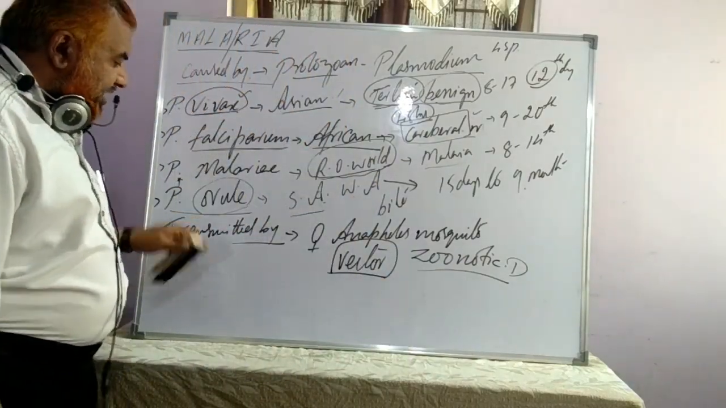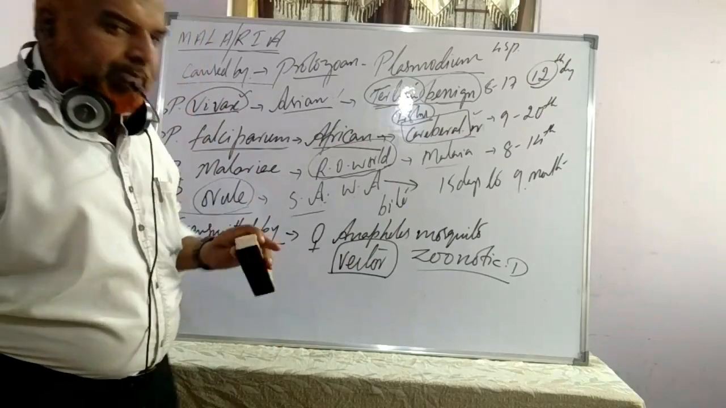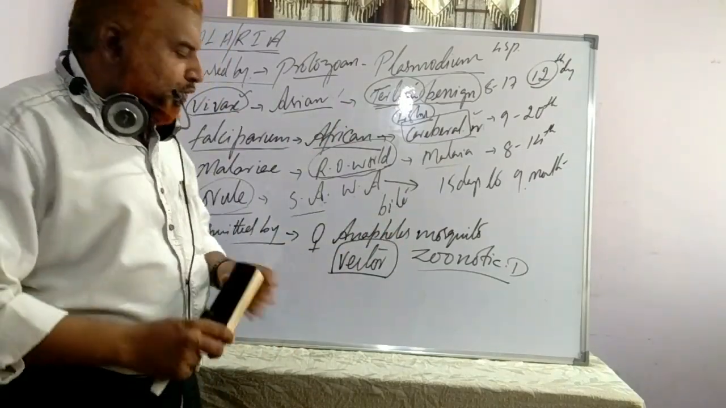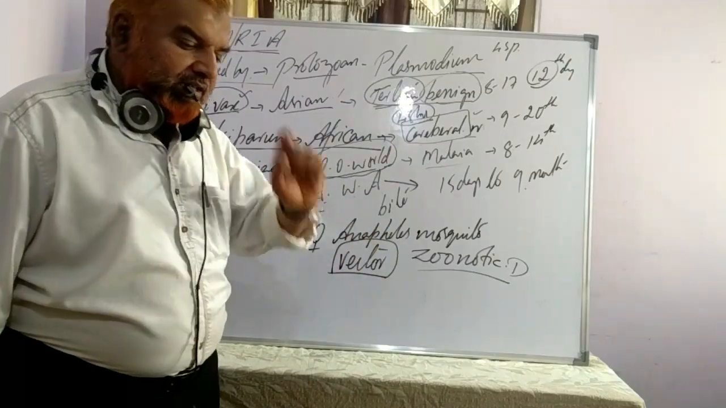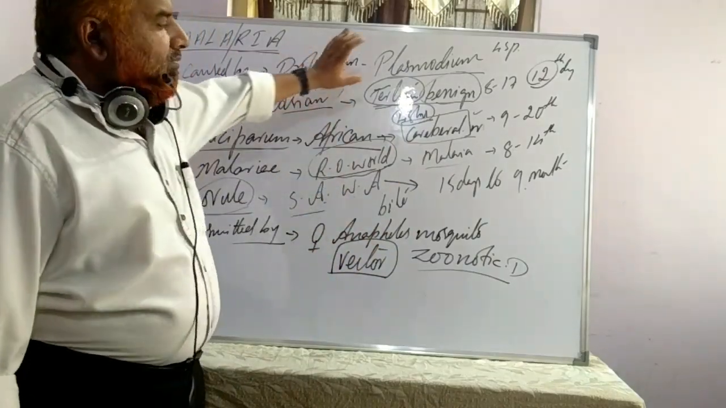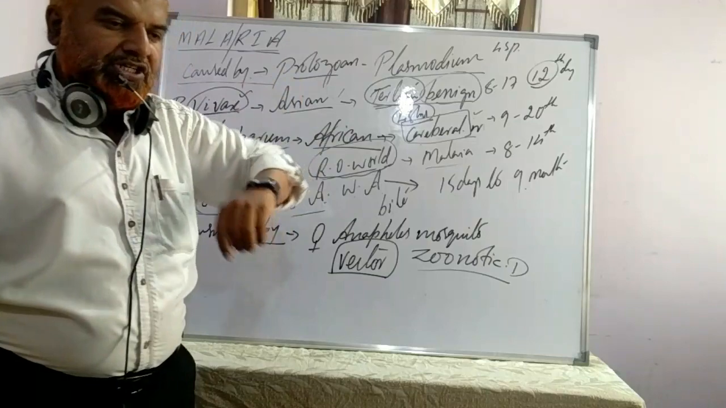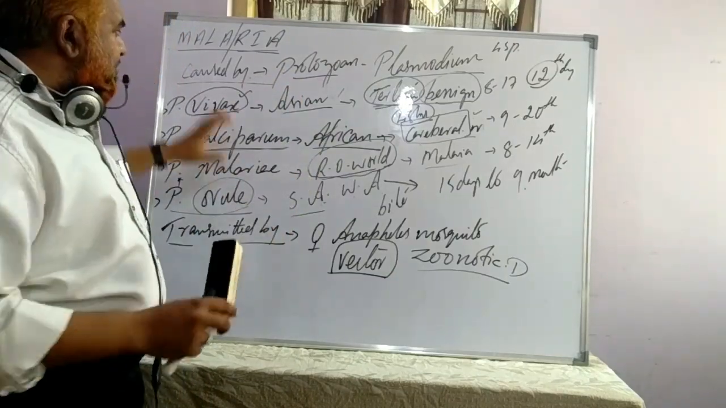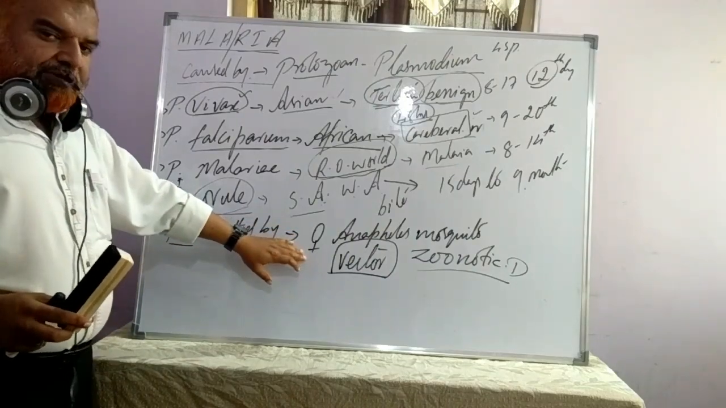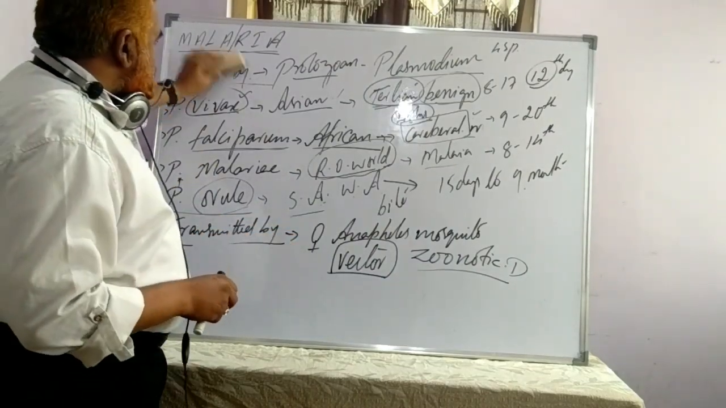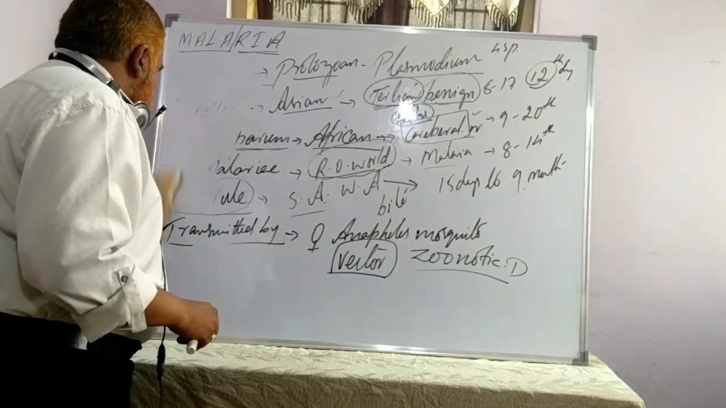It is transmitted from an infected person to a healthy person through the bite of a female Anopheles mosquito, the mosquito which has this parasite in its salivary glands. So I hope it's clear. We have spoken about the causal organism. Fine. Then about the mode of transmission. Let's go on to symptoms.